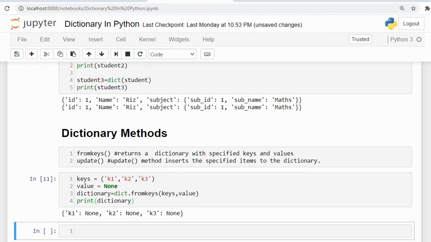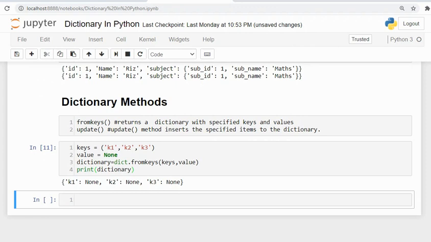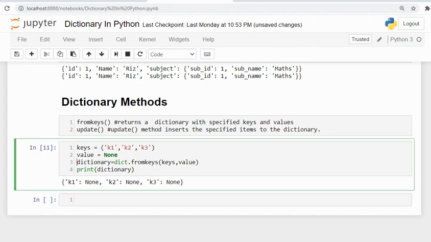Similarly, there is another function called update. Suppose we have missed any key-value pair while declaring the dictionary, we can use update. I have a dictionary named dictionary.